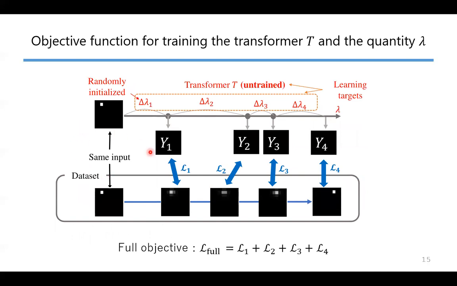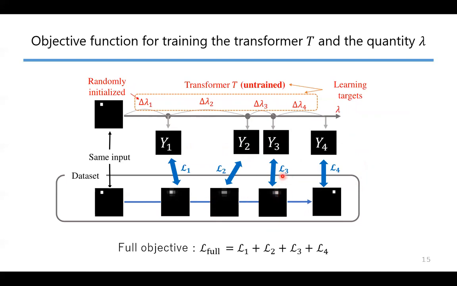We build this learning architecture. First, we randomly initialize the parameters of the transformer and the transformation quantities, these parameters. And this model will generate the estimated images of mid states at the depths of estimated lambdas. And we take the reconstruction losses between the generated images and given images.